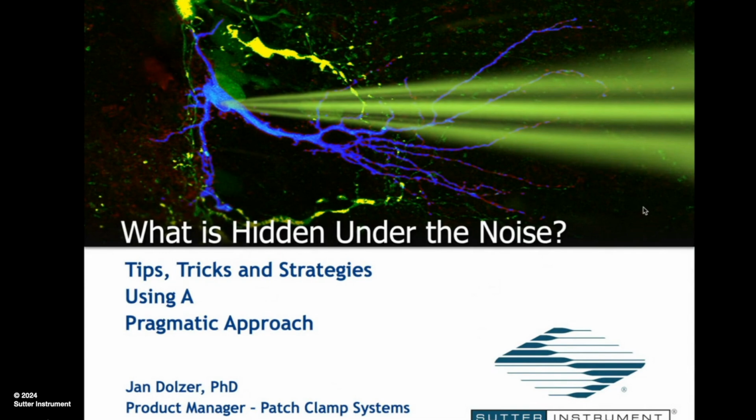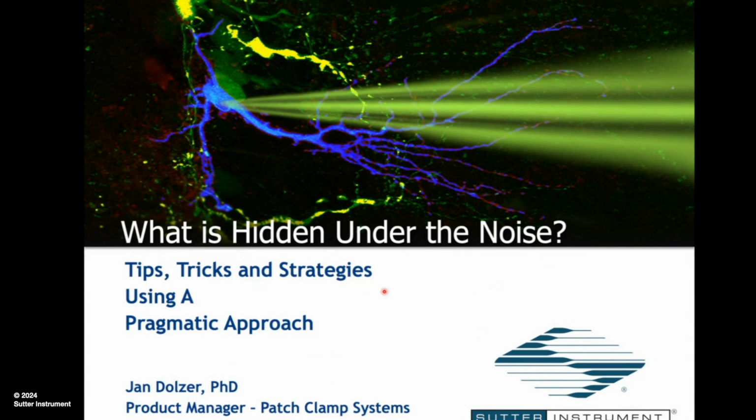The inspiration for this talk came from questions that I keep getting asked in tech support. A lot of it is, hey, I have this weird signal component. Is it possible the amplifier is broken? And most of the time it's not, because the noise comes from somewhere else. What I will do is take a pragmatic approach. The idea of my talk is in essence to give you a couple means to denoise your own rig.